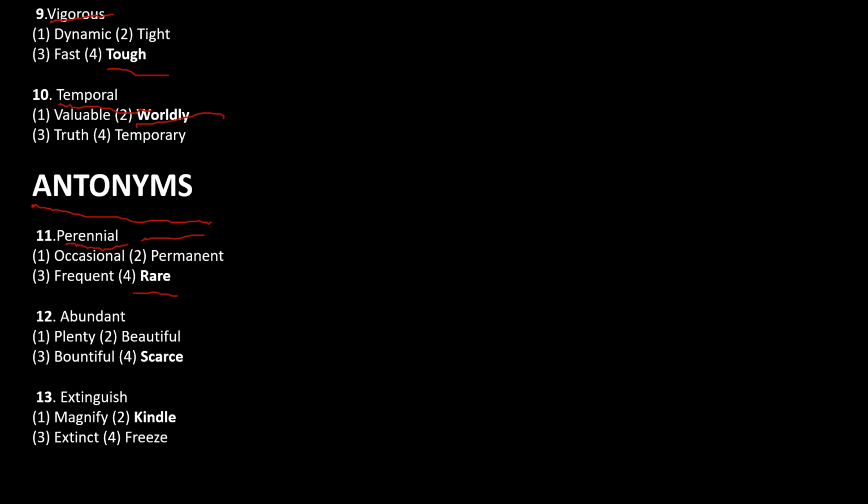So then we have abundant. So abundant is which is readily available or which is available in a large scale. So the word which is opposite to abundant is scarce. So then we have extinguish. So extinguish is you're extinguishing something. So that is like you're extinguishing fire. So the word which is opposite to extinguish is kindle. So that is you're kindling the fire.